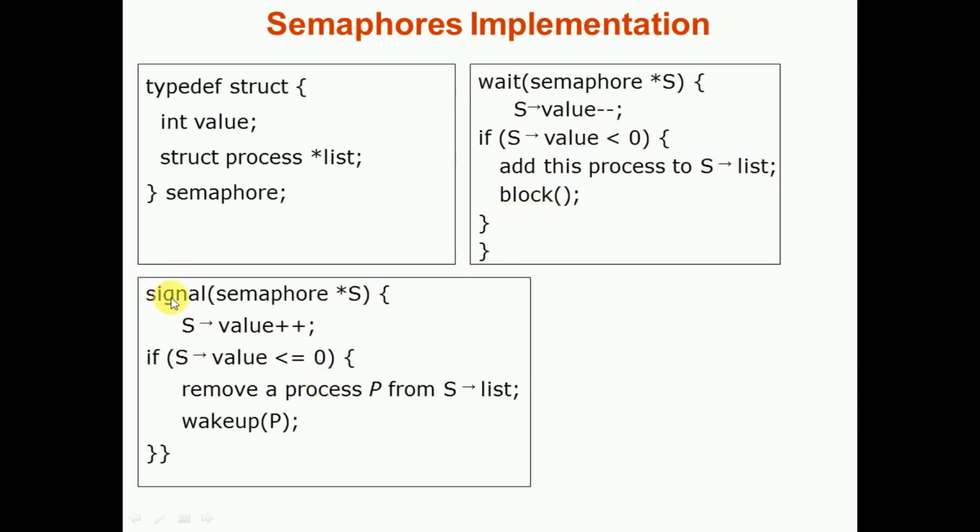But in the signal method, we increment the value, and after that we check whether the value is greater than or equal to 0. If so, we simply remove a process from the list of waiting processes, and we call the wakeup method in order to wake up that particular process. So this is how we can implement semaphores.